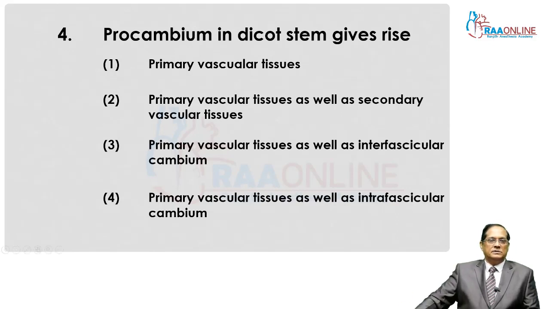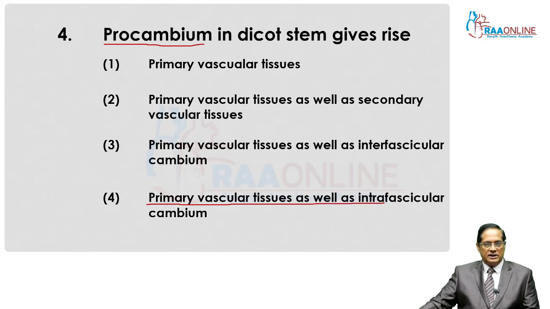Procambium is responsible for the formation of primary vascular tissue. But here the dicot stem is mentioned, and procambium in dicot stem is responsible for the formation of primary vascular tissue as well as intrafascicular cambium.